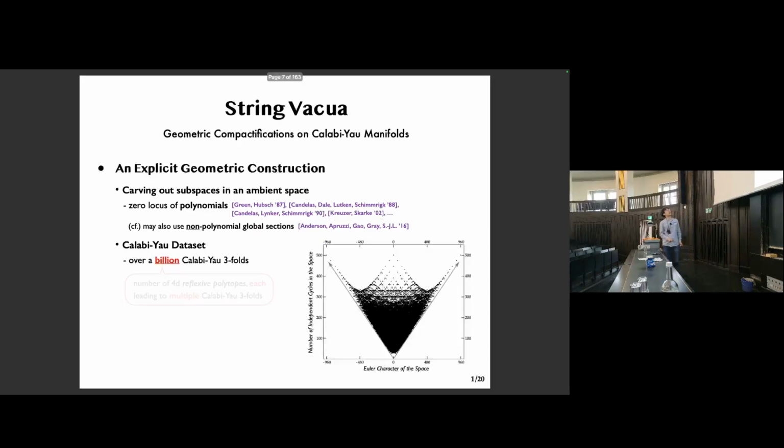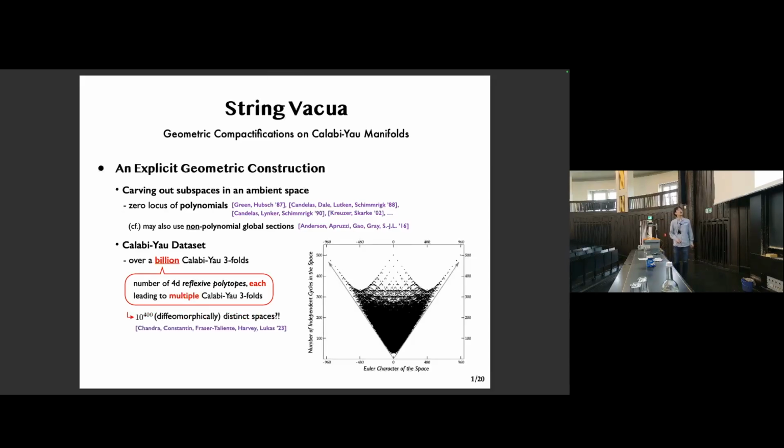And this way, a big data set arises of over 1 billion already for threefolds. In fact, this number is an extremely conservative estimate because it only counts reflexive polytopes, each leading to multiple different Calabi-Yau threefolds generically. And as for the actual Calabi-Yau counting, we expect an order of 10 to the hundreds, which is a very huge number.